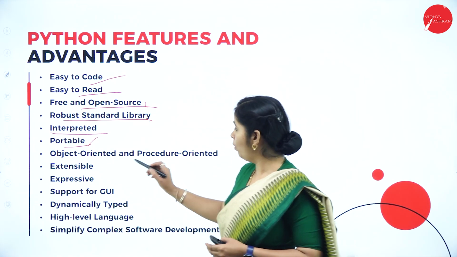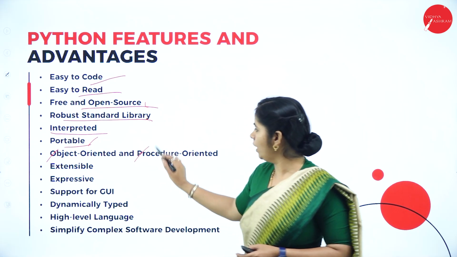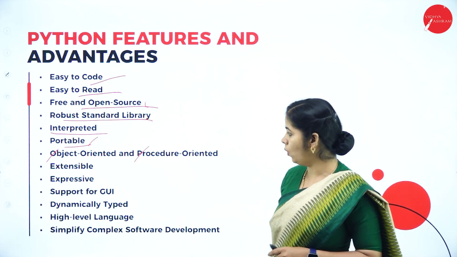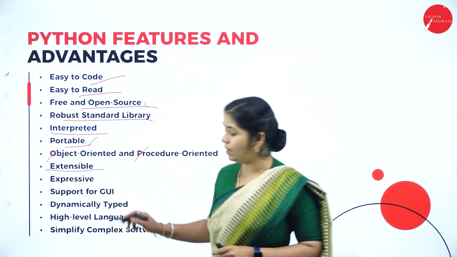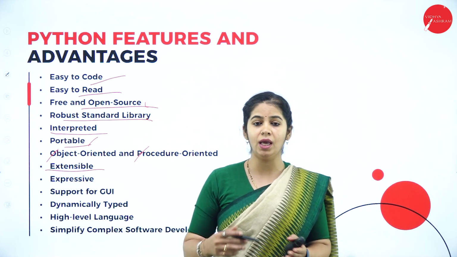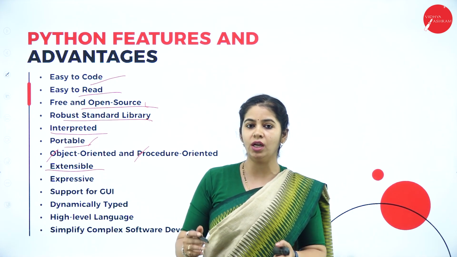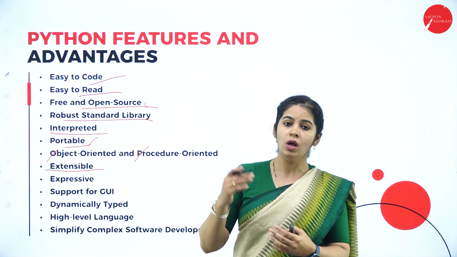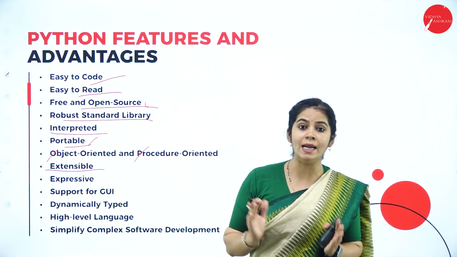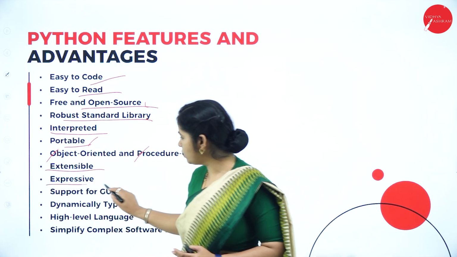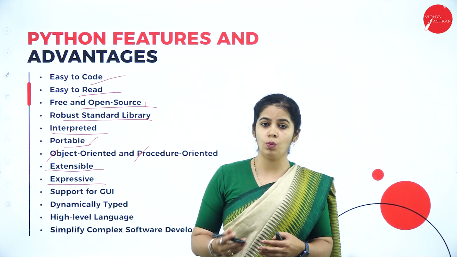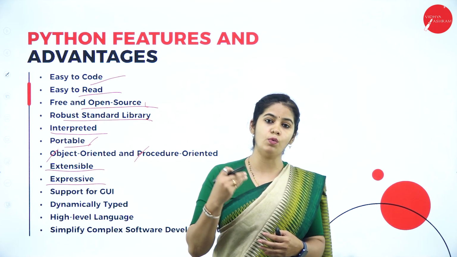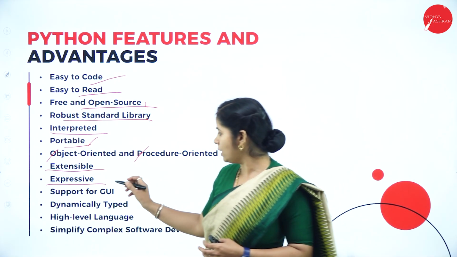It can have both the concept of object oriented as well as procedure oriented. It is extendable. As a developer develops any method or any function, it can be added to the library. So it is extendable. It's not limited. Then expressive. It is very expressive. When you are reading, you can understand what it is for. So that is expressive.